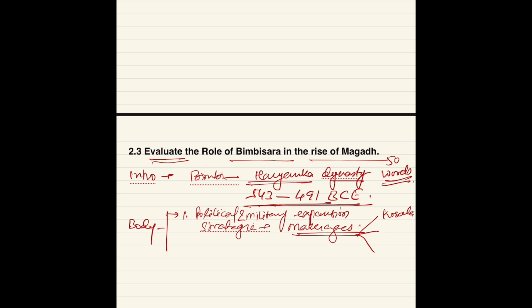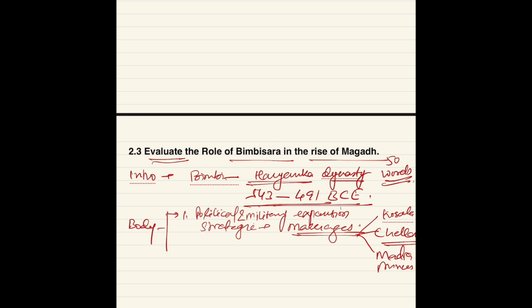One is Kosala Devi, sister of the king of Kosala, and through this marriage he got the fertile land of Kashi. Then he married Chellana, a Lichchhavi princess, through which he secured his northern border. The third one was a Madra princess. You can write this point.